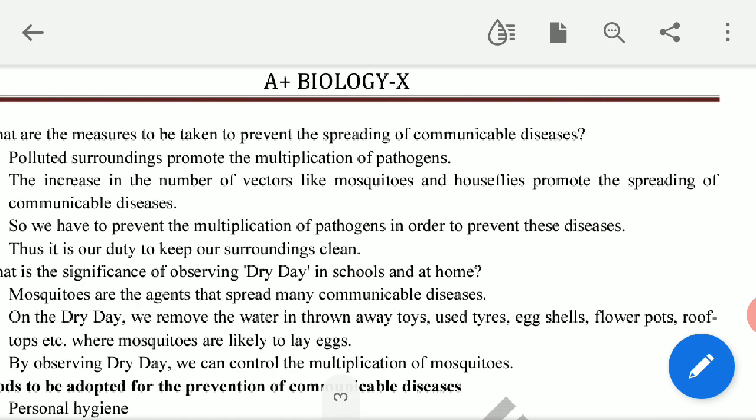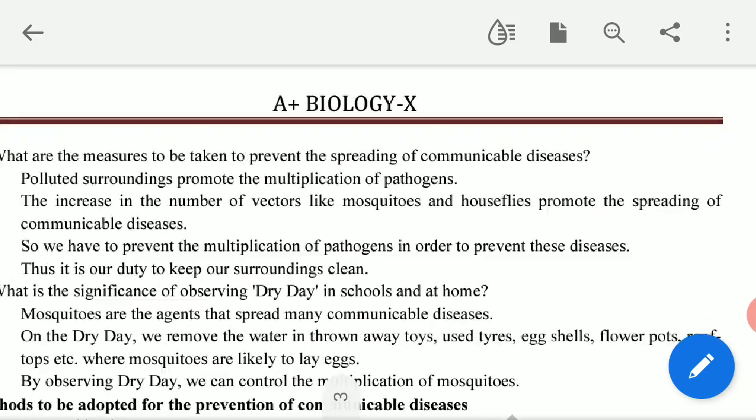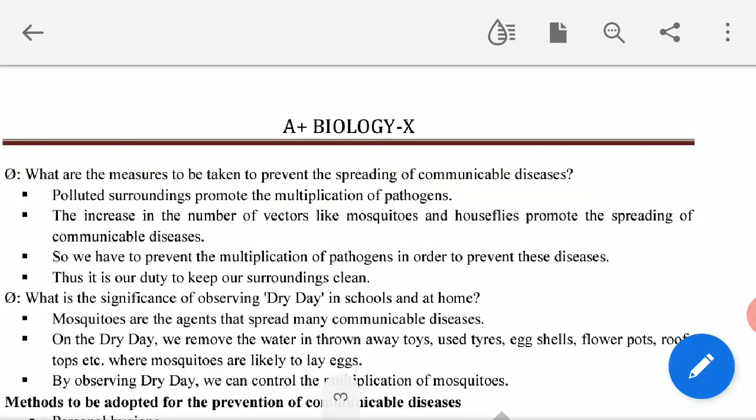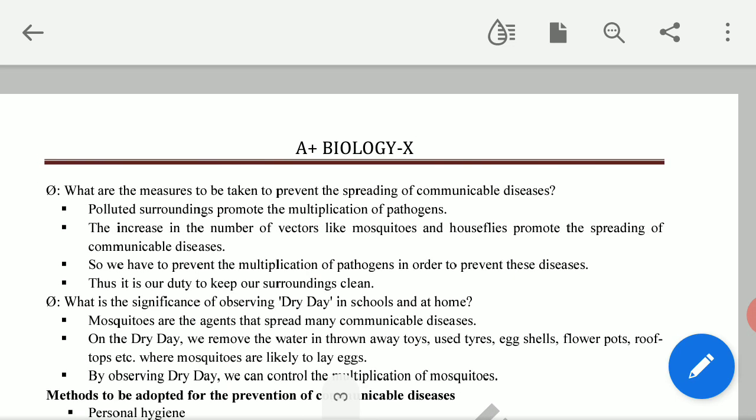If the surrounding is neat and clean, the multiplication of vectors will be controlled to an extent. Many of the diseases are spread through vectors like mosquito, housefly, rat, etc.